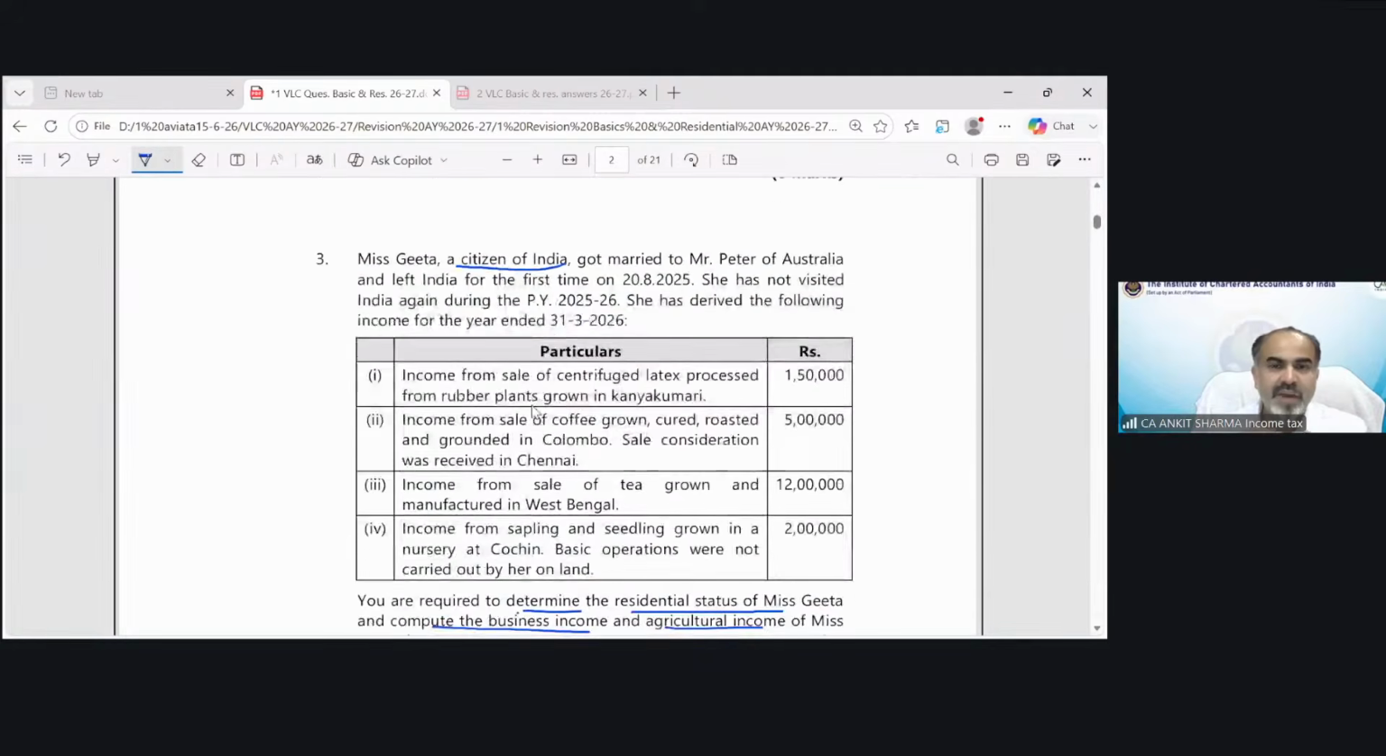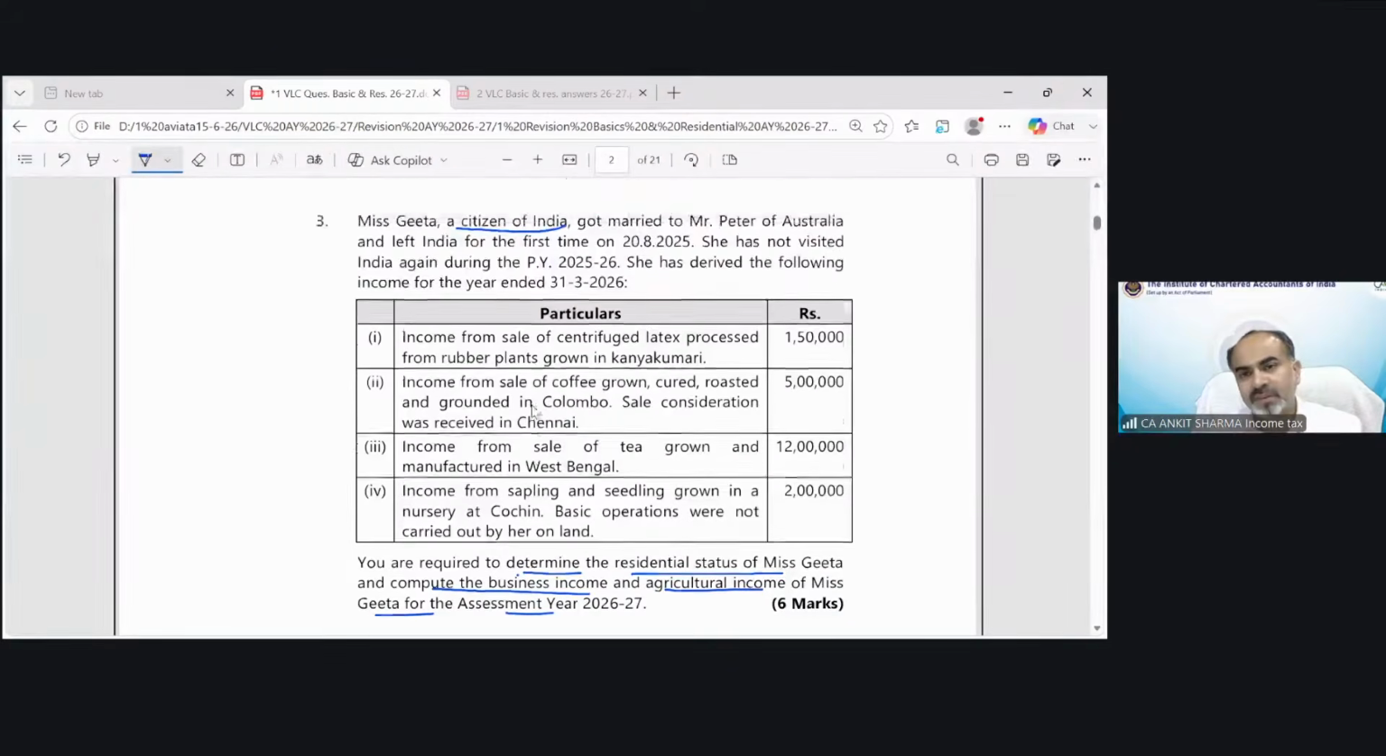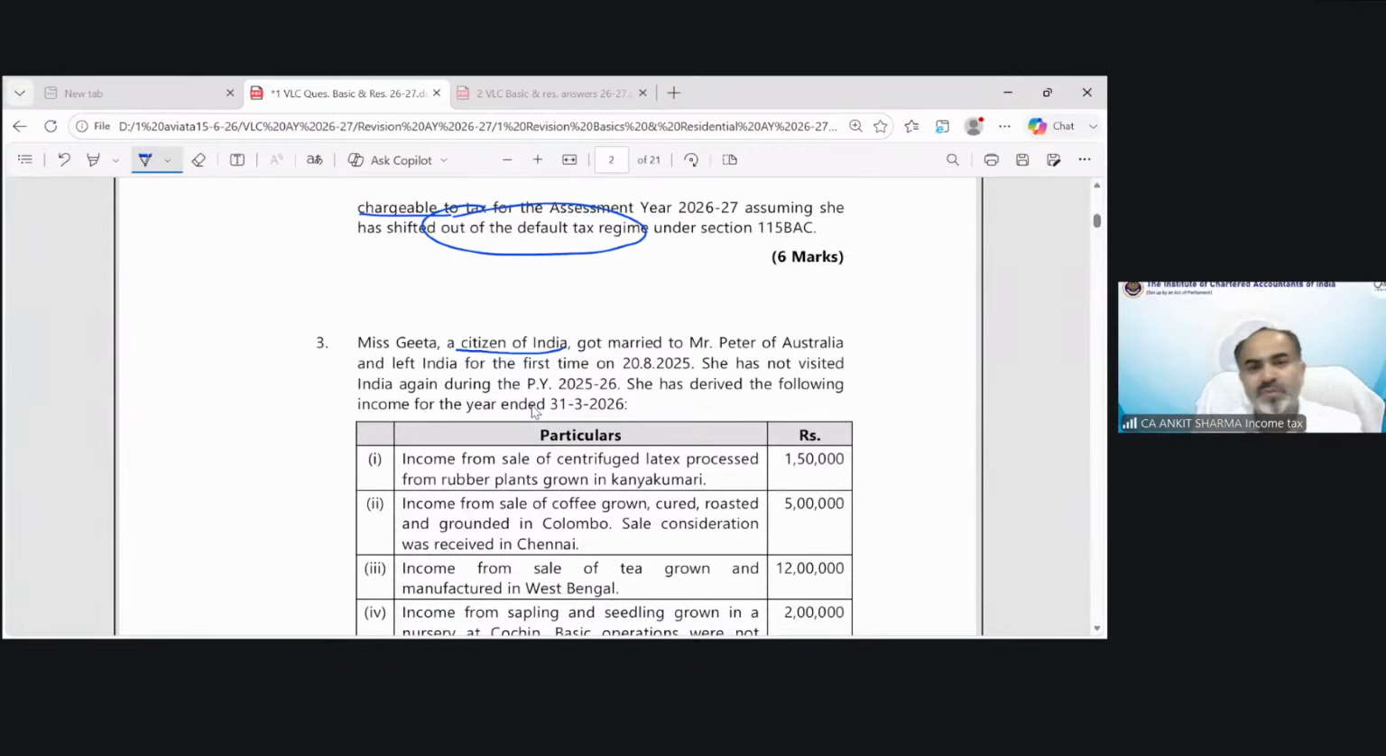Clear? Now we have to solve this question and we have to find out the residential status first. For that, we have the information. Ms. Geeta, a citizen of India, got married to Mr. Peter of Australia and left India for the first time on 20th 8th 25. She has not visited India again during the previous year 25-26. She has derived the following income for the year ended on 31st March 26. It's a very, very important question.